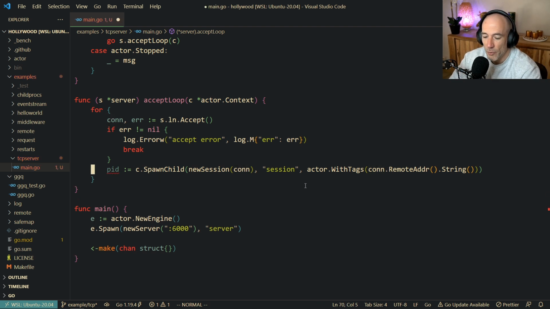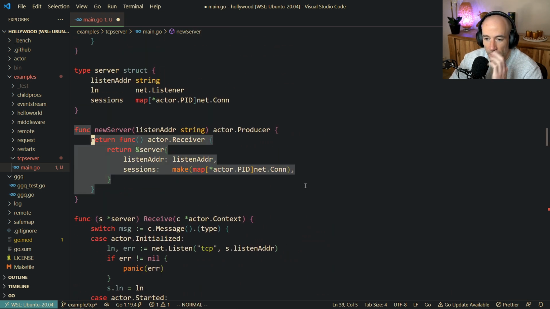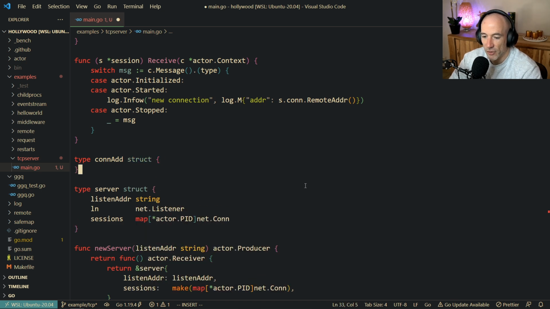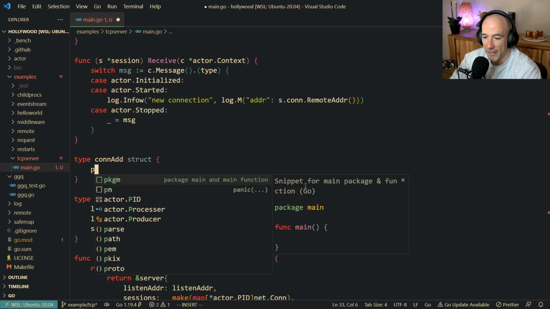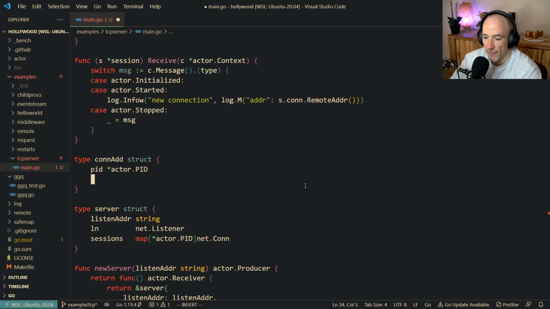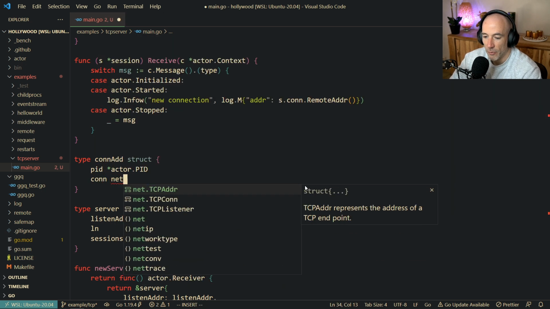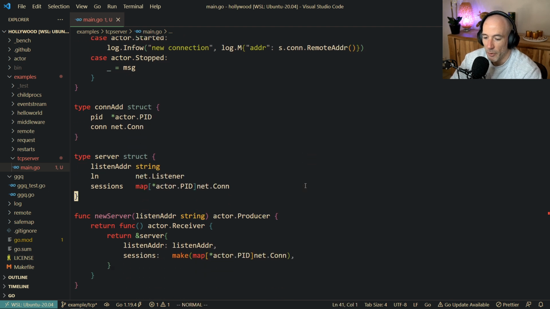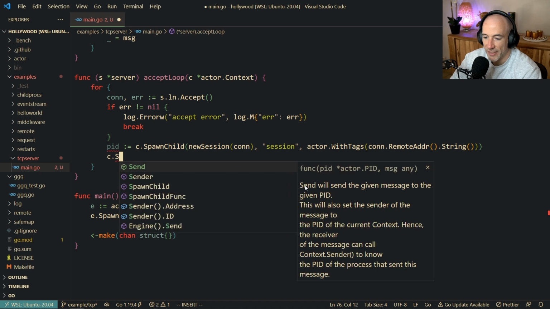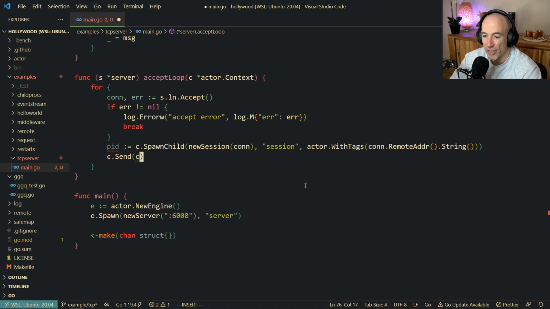So what we're going to do is basically we're going to make a new type here. We're going to make a type, and we're going to say a conAdd type. ConAdd is going to be a struct, and that's going to hold a pit, which is going to be an actor pit here, and it's going to hold a connection, which is a net.Conn, right? So what we're going to do is we're going to say context send, and we're going to send to ourselves, right?